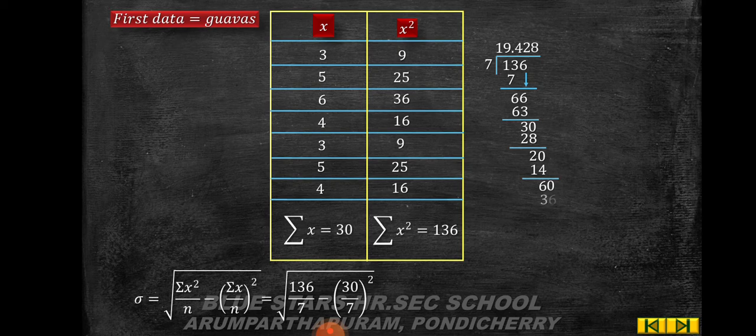Add 1 0, 8 times 56. The remainder is 4. So which is equal to root of 19.43 minus 18.40, which is equal to root of 1.03. So sigma is approximately equal to 1.01. So this is the standard deviation for the guavas.